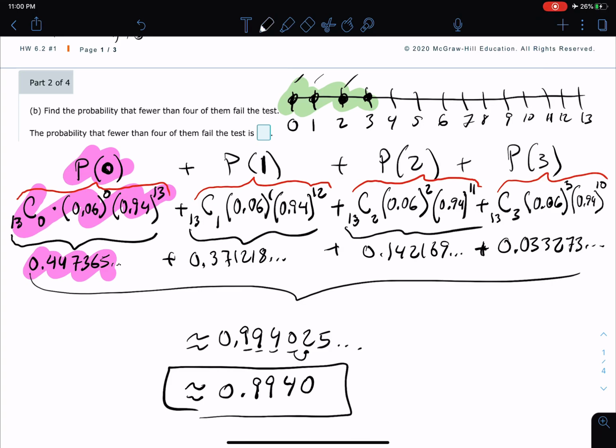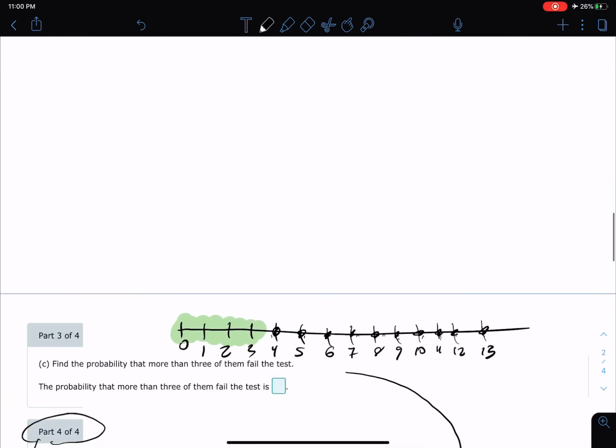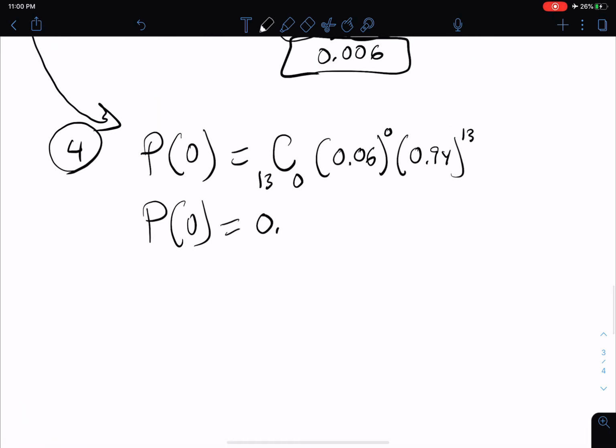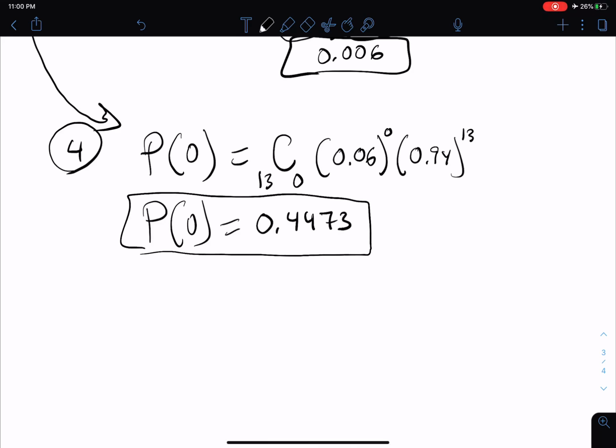They said to round to 4 decimal places, so that is just 0.4473. So the probability that exactly 0 of them fail is 0.4473.